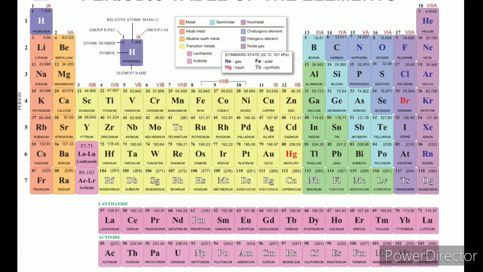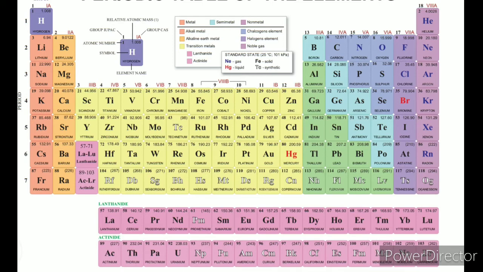So they are called noble or inert or zero group elements. Why should they be called zero group elements? The valency of noble gases is zero, so they are called zero group elements. Now, the bottom of the periodic table.